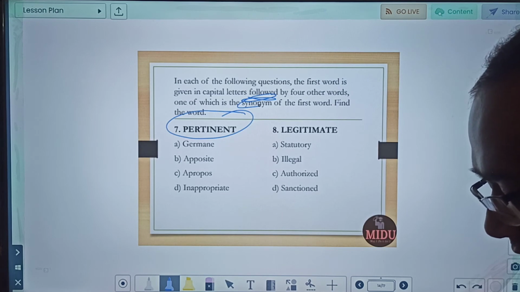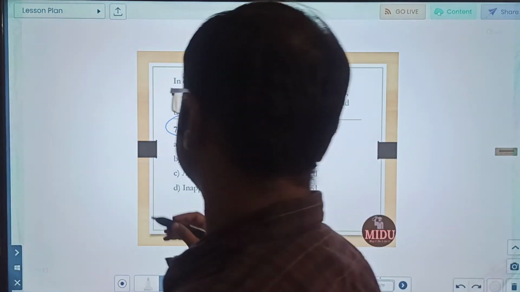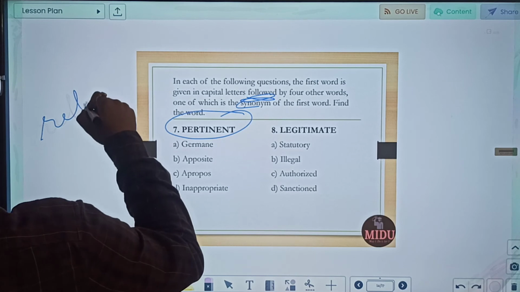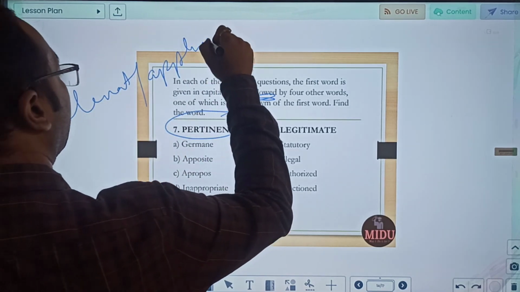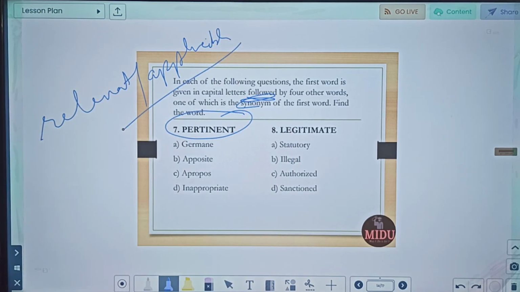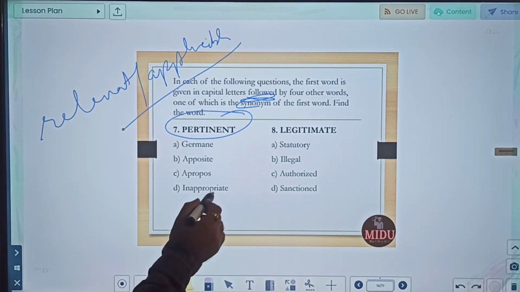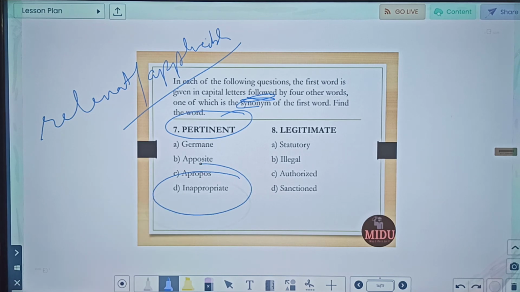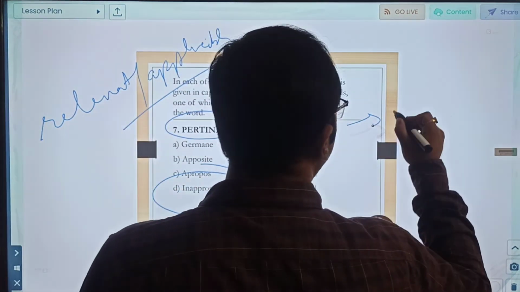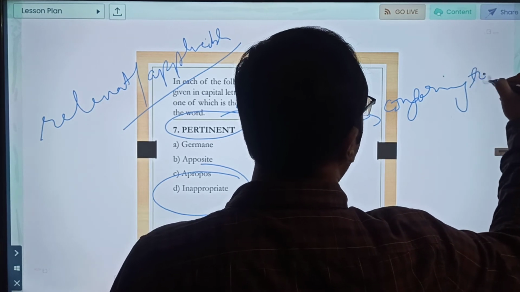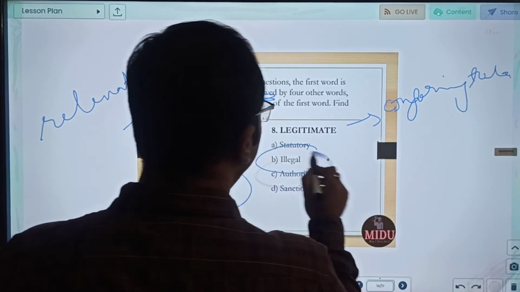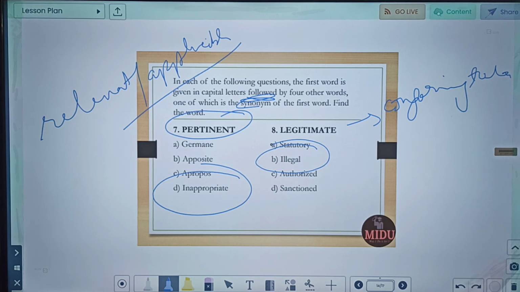Pertinent means something relevant or applicable to a particular matter. Relevant or applicable, that is pertinent. So what will be opposite to this? Opposite to this will be inappropriate. Here it was relevant, here something inappropriate. Next is legitimate. Legitimate means conforming to law, legitimate citizen, legitimate person, conforming to law. So clearly you can say illegal is something which is opposite to this, legitimate.